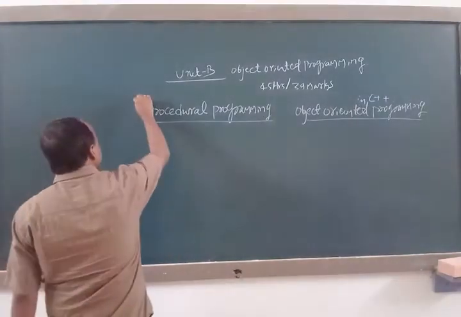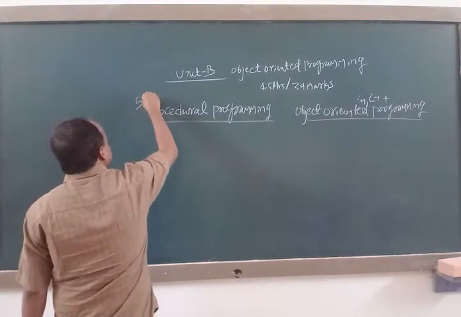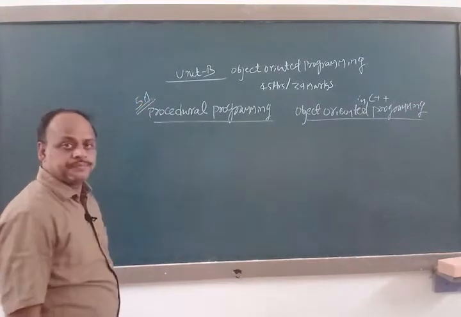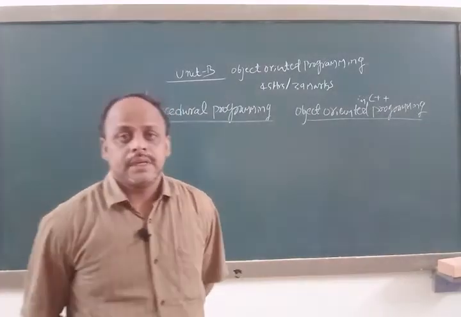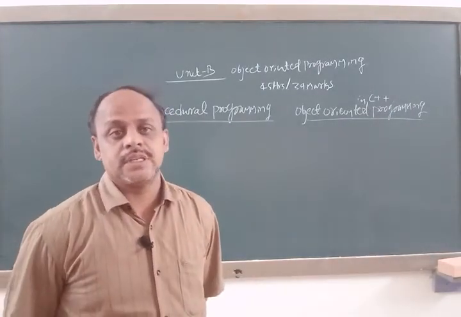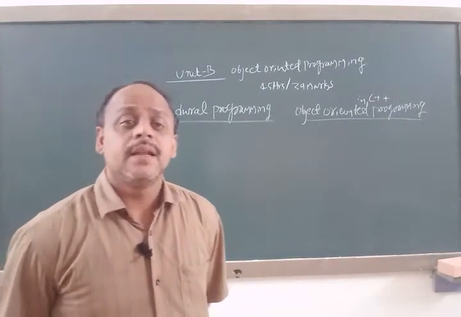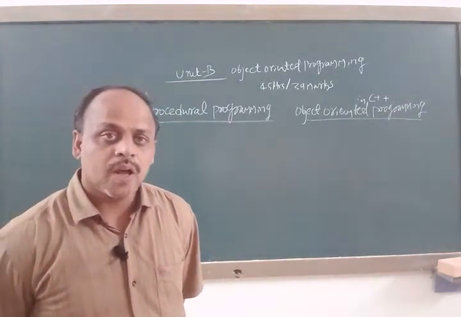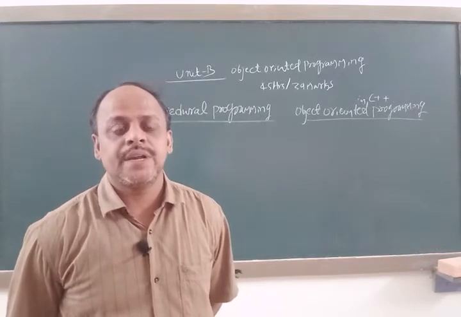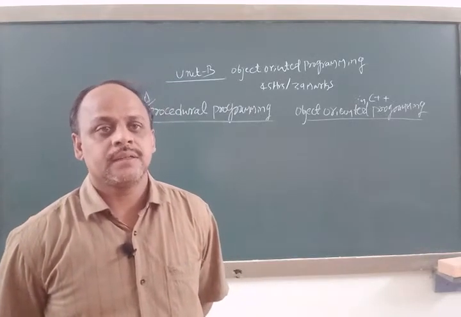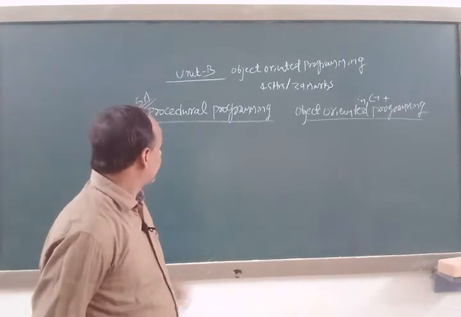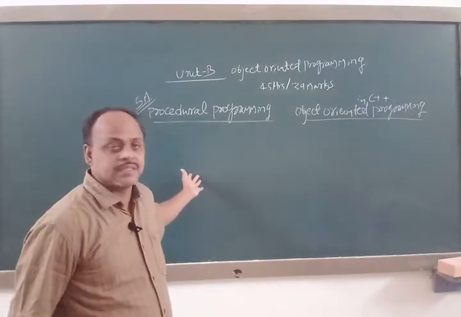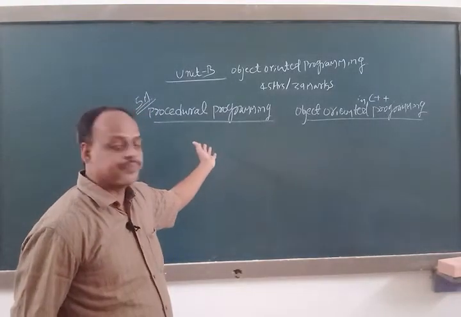We are going to get a question on this for 5 marks. In the examination, they are going to ask the question: list the differences between procedural programming and object oriented programming. Then we have to list at least 5 differences between these two things.